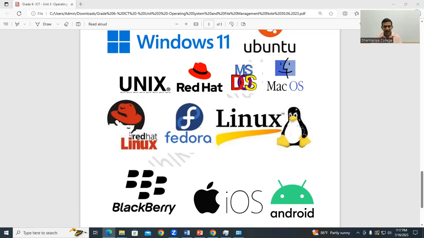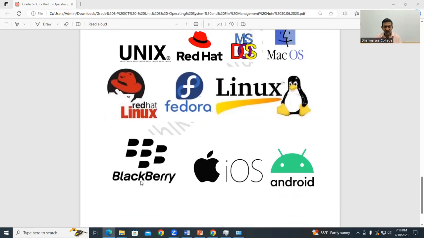Now those are desktop based. But nowadays we have mobile devices, mobile phones. Most of you have mobile devices, smartphones, smart devices, and those use these systems. They use BlackBerry. Earlier I had a BlackBerry, but now that phone brand is not available. And you can see this logo, it's iOS. iOS is for Apple phones, the Apple brand.